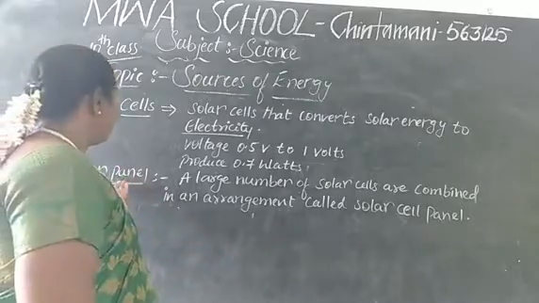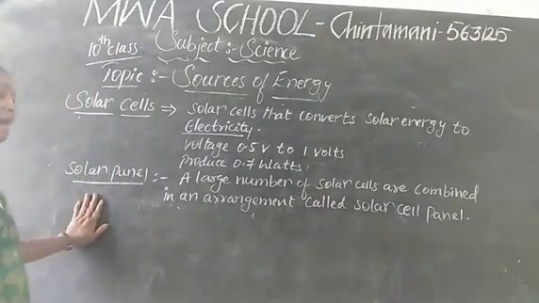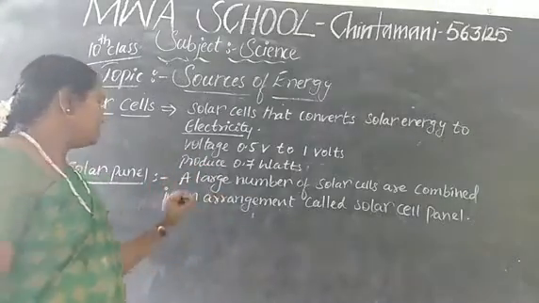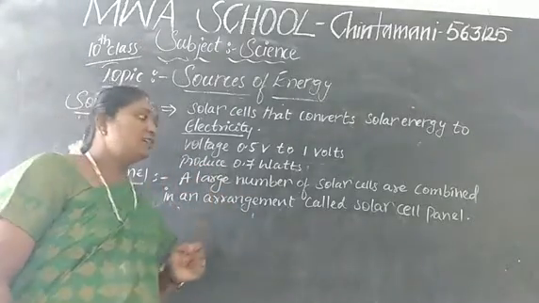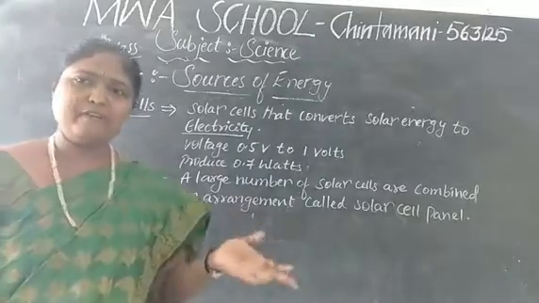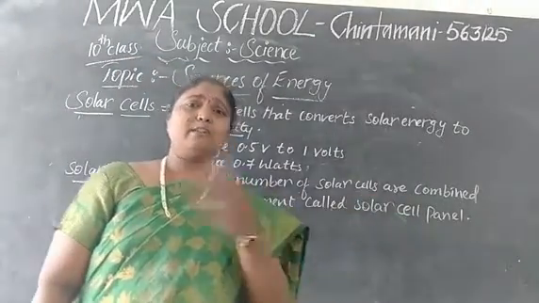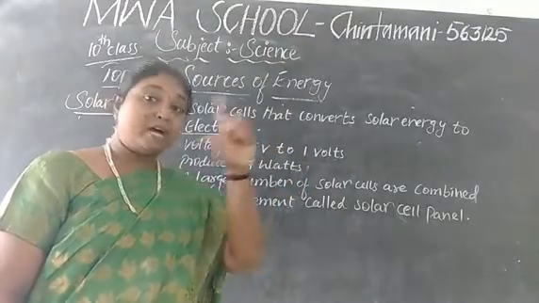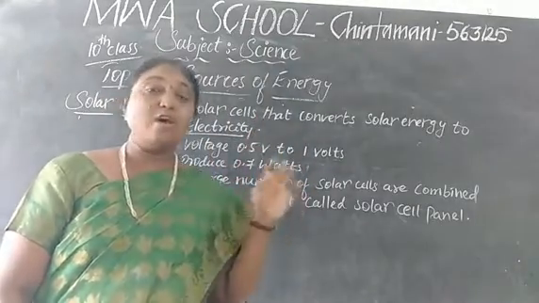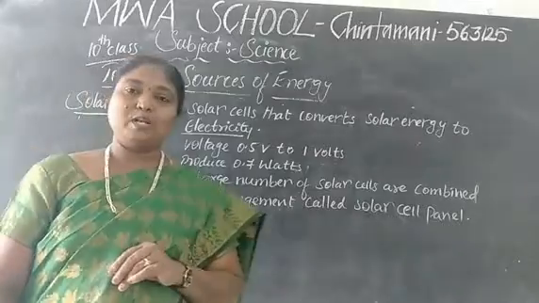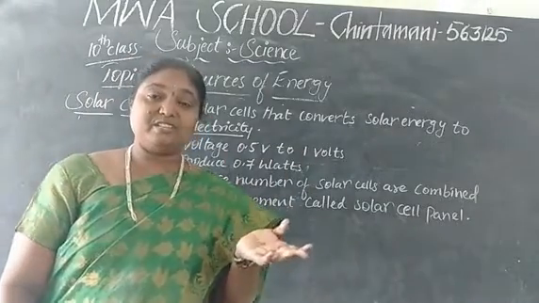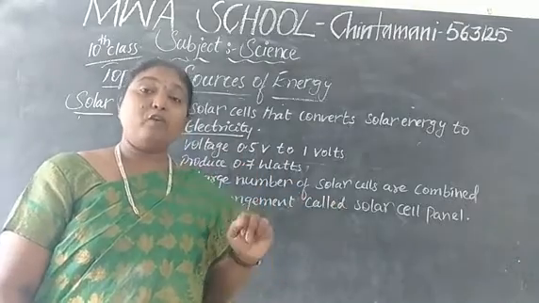Yes. Then what do you mean by the solar panel? A large number of solar cells are combined in an arrangement called the solar cell panel, where we can see, children, nowadays in all the offices and street lights also, and traffic signals. On that we can see the solar panels. Not only here, in the radio stations and big offices.